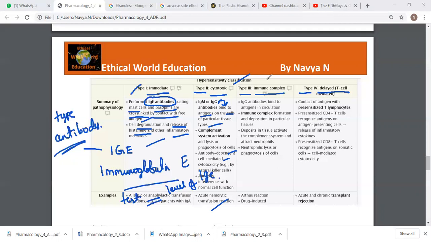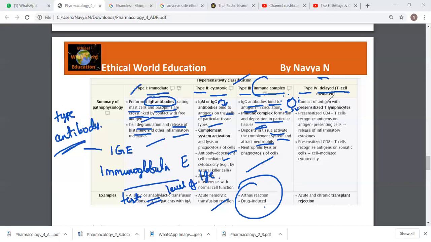The third type is the immune complex. IgG antibodies bind the antigens in circulating immune complex formations, which are deposited in the particular tissue. This activates the complement system and attracts neutrophils, which release phagocytes. Examples are Arthus reactions and drug-induced reactions. In type 4, it is delayed.